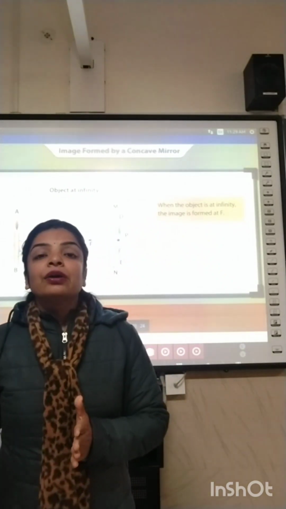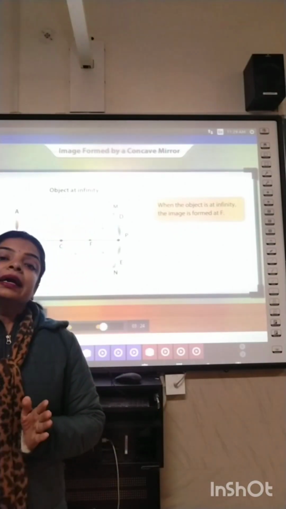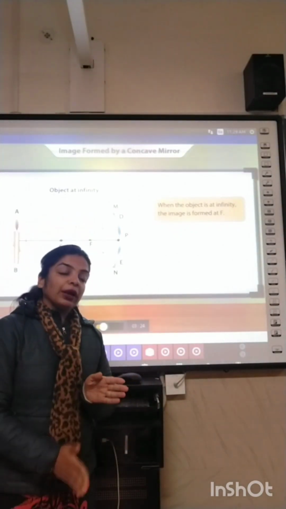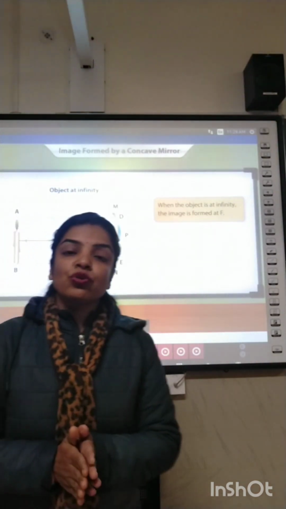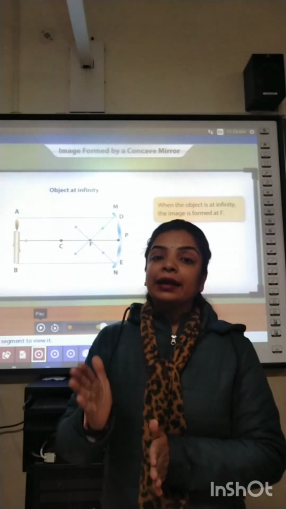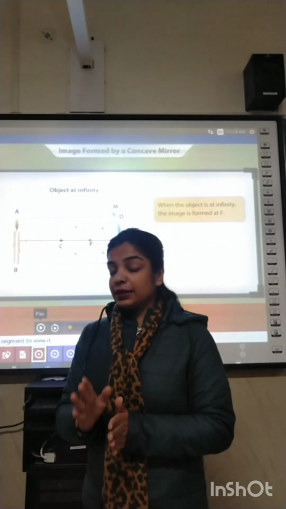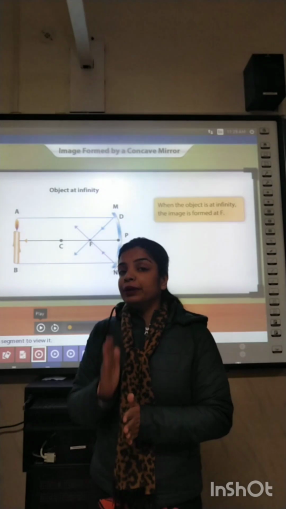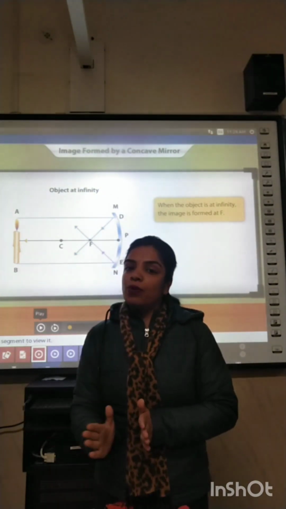at least two reflected rays intersect at a point, meet at a point, cut at a point. For showing the image formation through a ray diagram, we need to show that at a point two reflected rays, keep it in your mind, two reflected rays should meet or cut, intersect one another at a point.